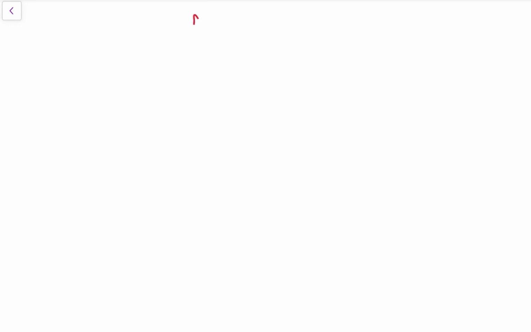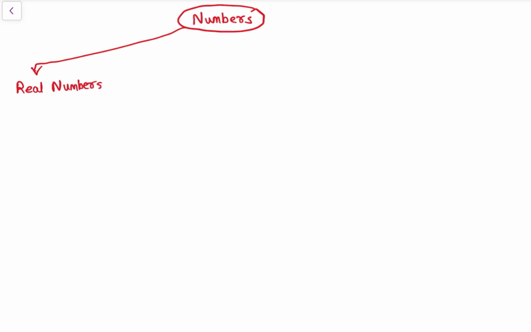See, numbers are classified as real numbers, and then there are imaginary numbers, and there are complex numbers.